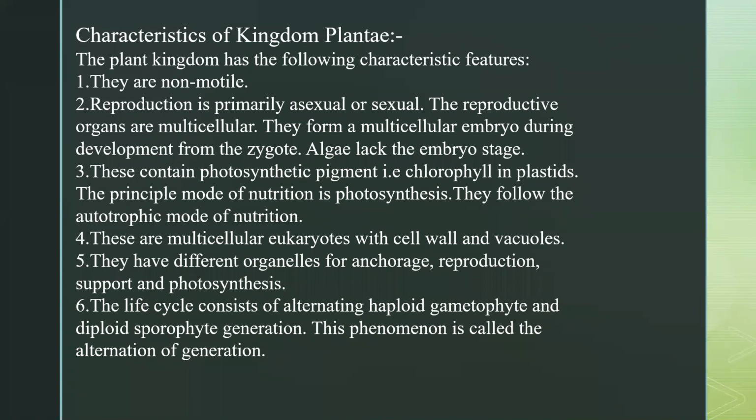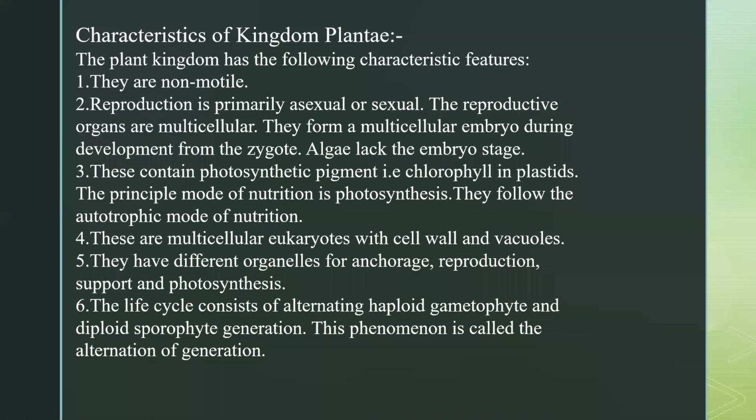Another point: multicellular organisms with a cell wall and vacuoles have different organelles for anchorage, reproduction, support, and photosynthesis. Since plants are multicellular, there is a proper division of labor, means each system performs its own function, like reproduction and transport.